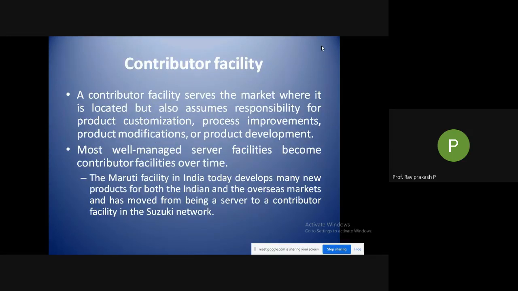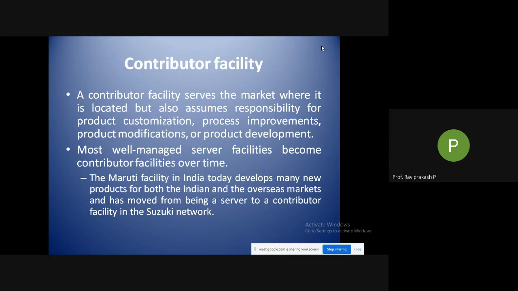Then a contributor facility. What's a contributor facility? We saw that we could make some improvements in the process, or we can customize some of the products. That is what a contributor facility is. A contributor facility serves the market where it is located. Again, it is kind of a server facility, but with something additional: it also assumes responsibility for product customization. If anything has to be changed, or any new thing has to be introduced according to the market, it is done in this contributor facility.